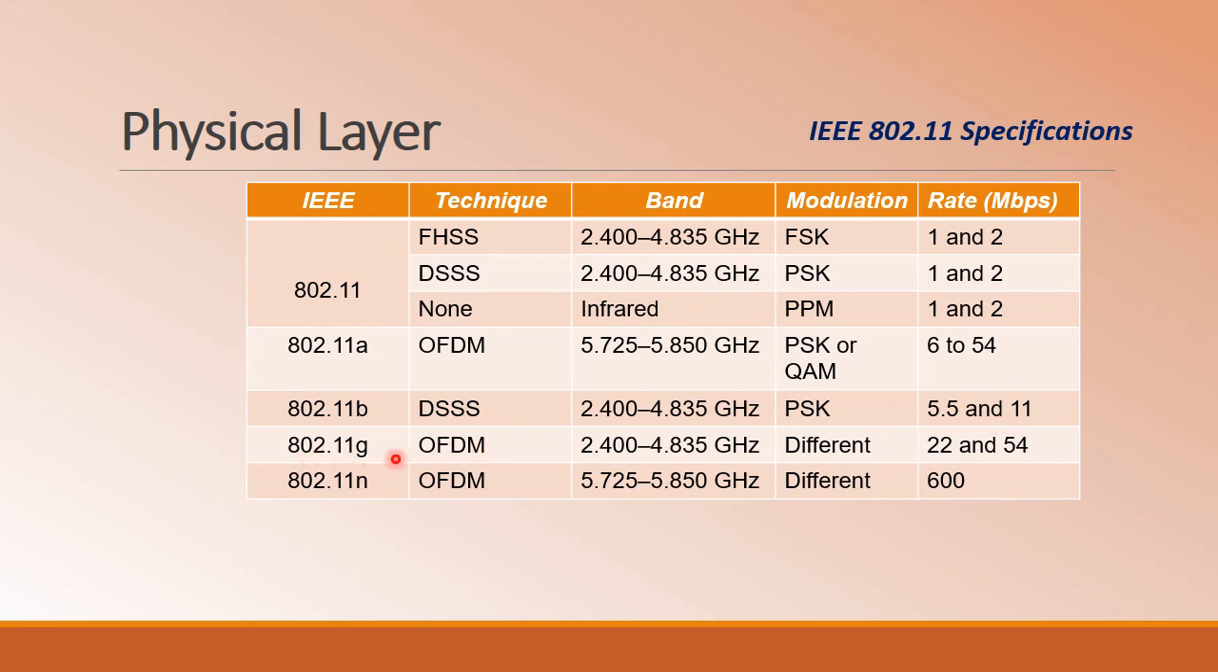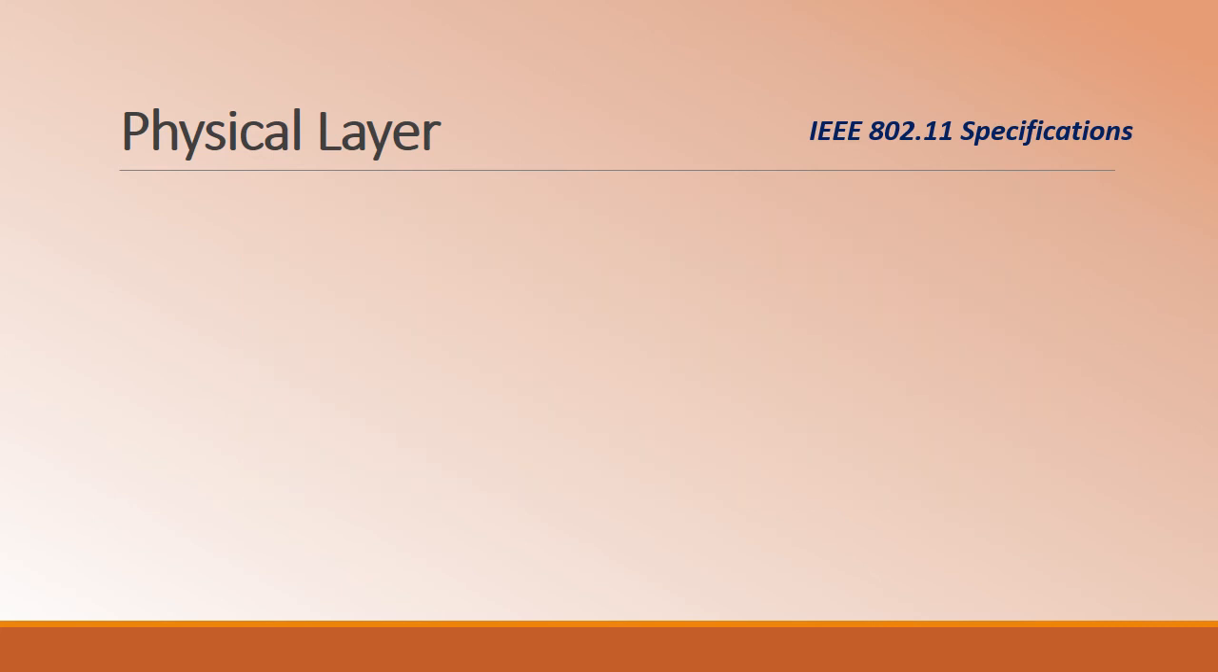And the next extension is the same as OFDM, but operating in the lower frequency band with different modulation schemes, which support different transmission rates of 22 and 54 Mbps, and 600 Mbps, when operating in this particular standard. We shall look into the physical layer specifications of each of these separately.